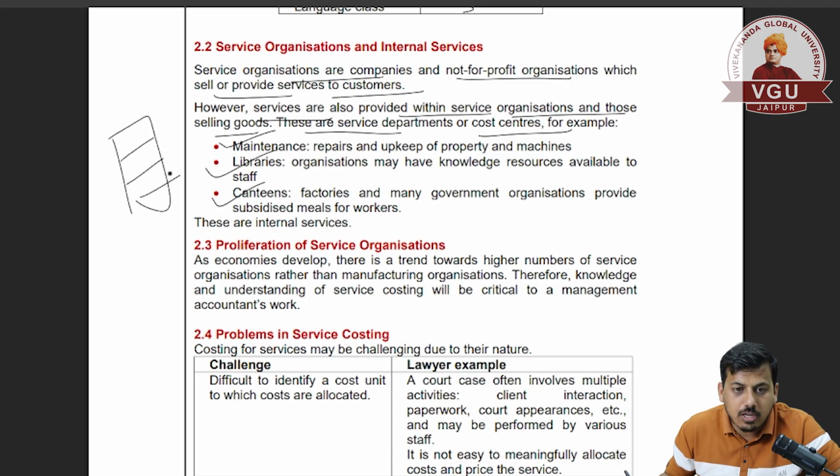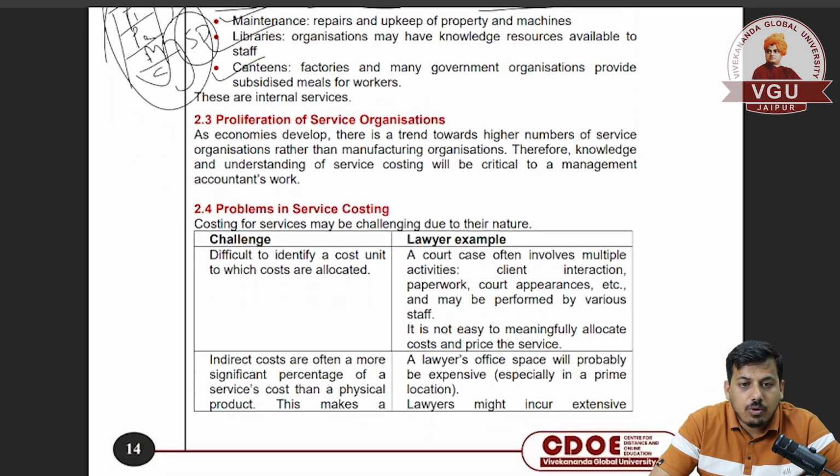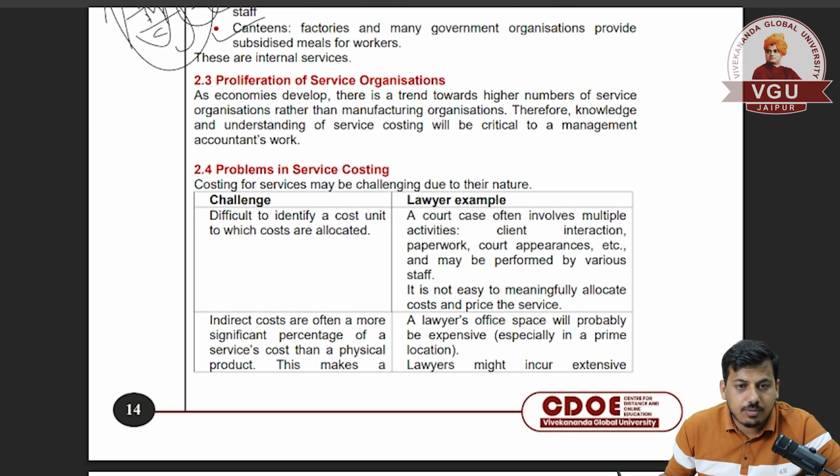So these are services that can be provided within the organization. If there is a production 1 department and a production 2 department, there is also a maintenance department, and a canteen is also there. These are known as service departments and the others are known as production departments. We have already studied this in the previous overhead chapter, that there are multiple centers like production centers and service centers. These services are known as internal services.